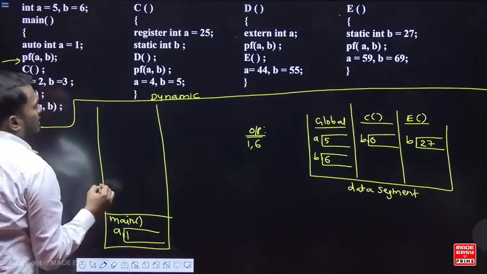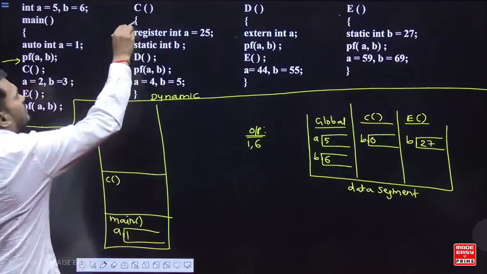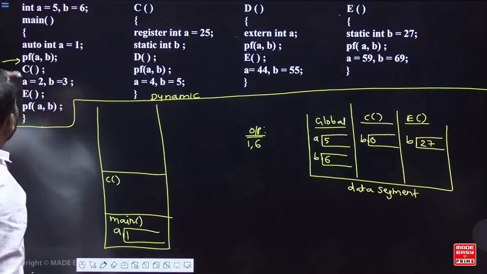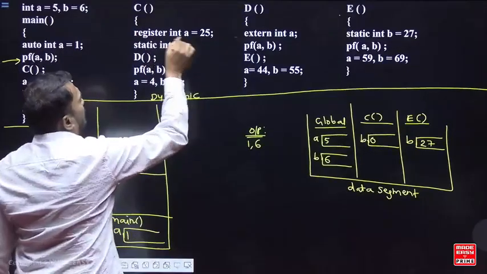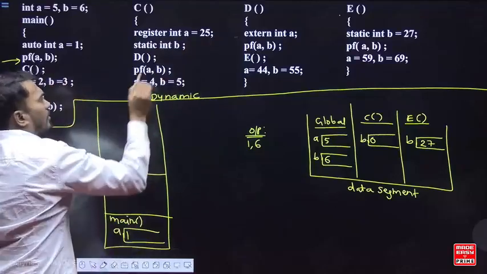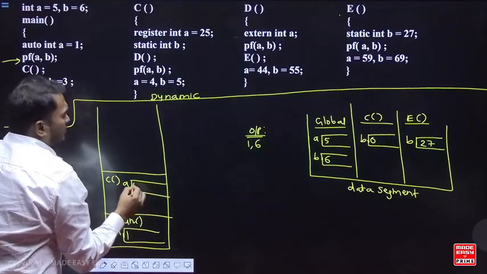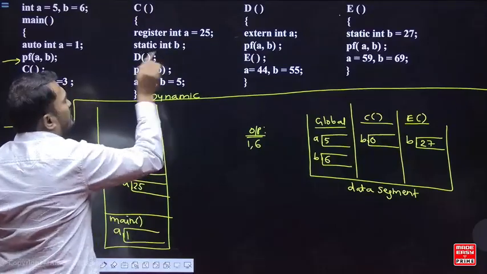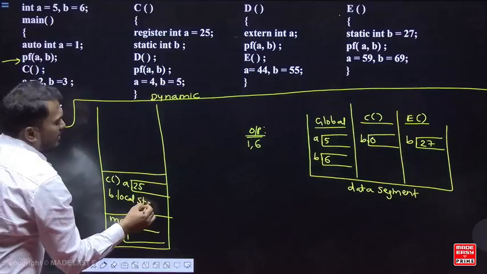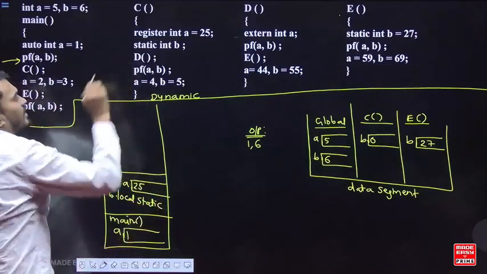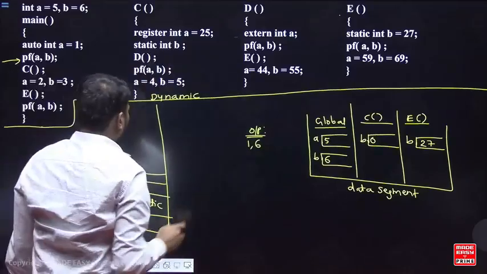Next, you are calling the function c. When you call the function c, c will be pushed into the stack. In the function c, you have a register variable a, which is a local variable, and its value is 25. But b is static, so I am writing here: b local static. Where will its box be? In the data segment, in global.